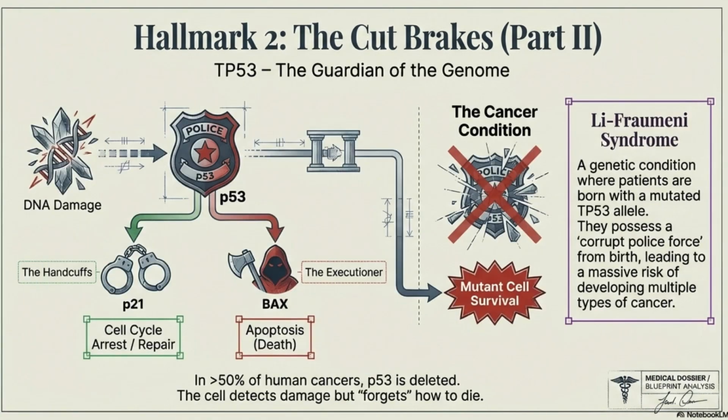Next example is the guardian or TP53 gene. If DNA is damaged, P53 steps in. It induces P21, a CDK inhibitor, to pause the cell cycle. If repair fails, it tells Bax, the executioner, to kill the cell via apoptosis. In more than 50% of human cancers, P53 is deleted. The cell forgets how to die. Let's integrate this with genetics. Li-Fraumeni syndrome occurs when you are born with a mutated TP53.